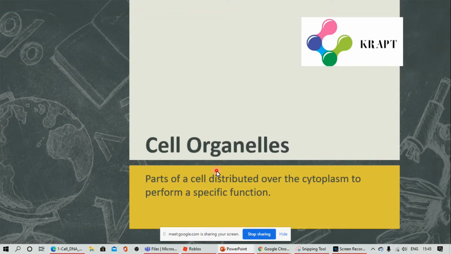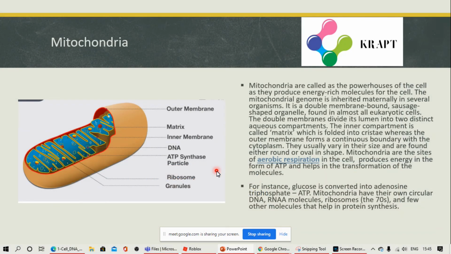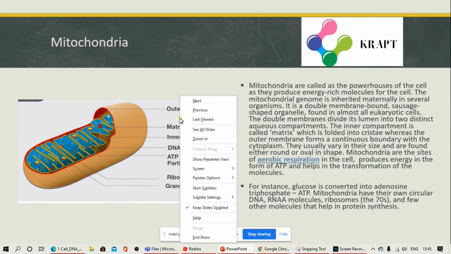Now we'll learn about cell organelles. What are organelles? Parts of the cell distributed over the cytoplasm to perform a specific function related to the cell. Mitochondria. Mitochondria is also called the powerhouse of the cell as they produce energy-rich molecules for the cell. The energy-rich molecules are called